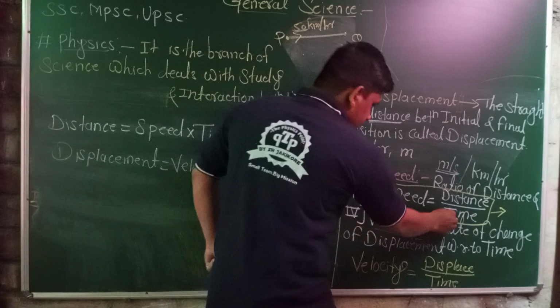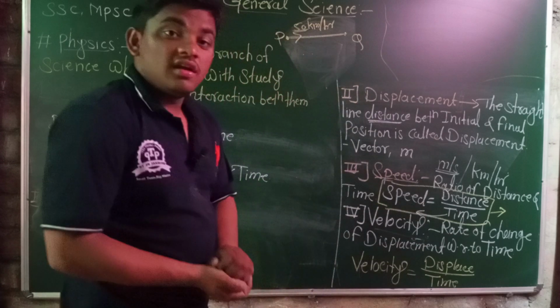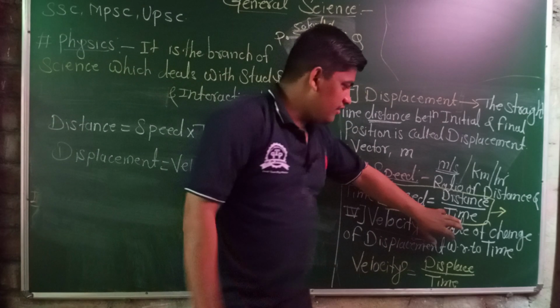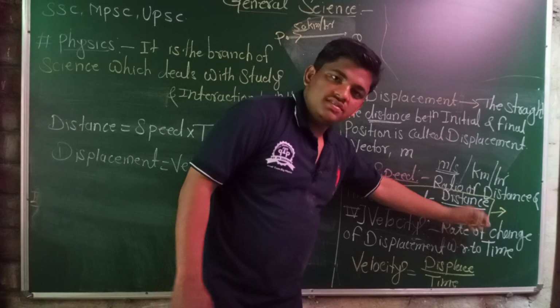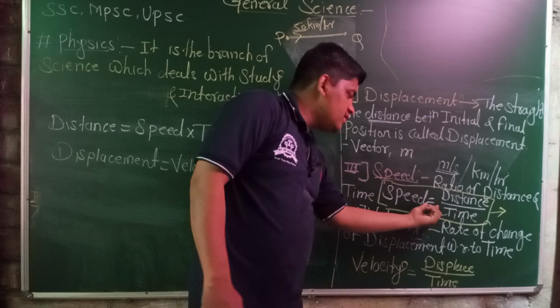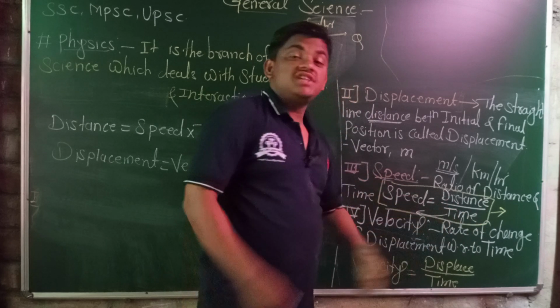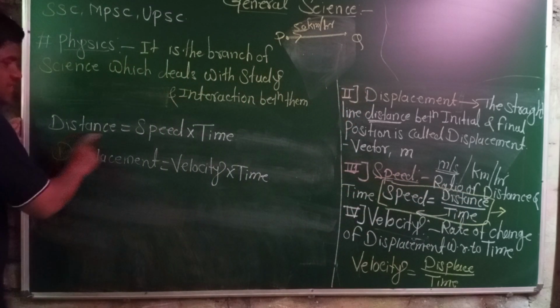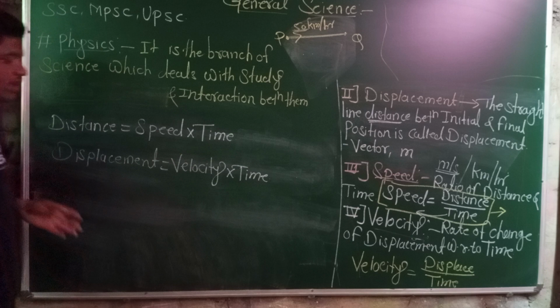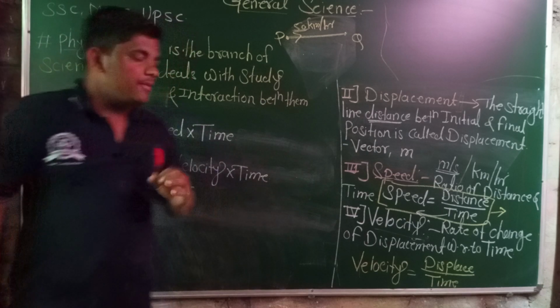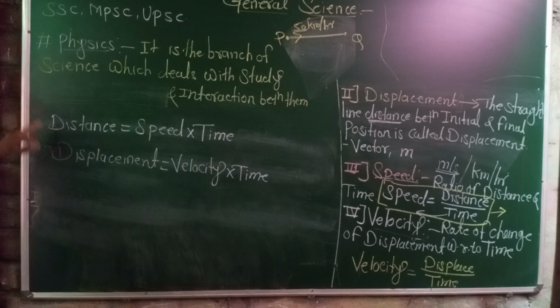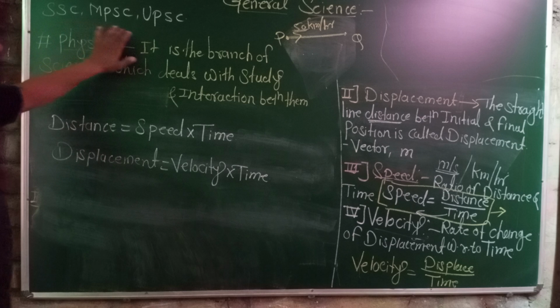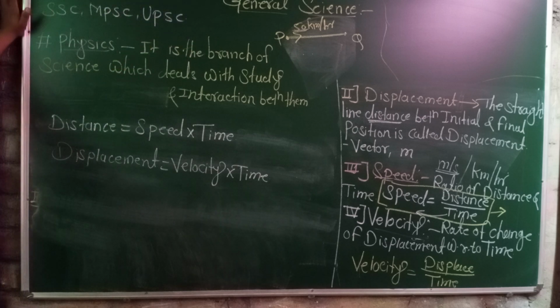When time comes on the other side of the equality sign, the operation changes: time that was dividing the distance now multiplies. Whenever a term moves to the opposite side of the equality sign, its operation changes. So distance equals speed into time, and displacement equals velocity into time. These are the most important formulas, useful for solving questions that come in competitive examinations.